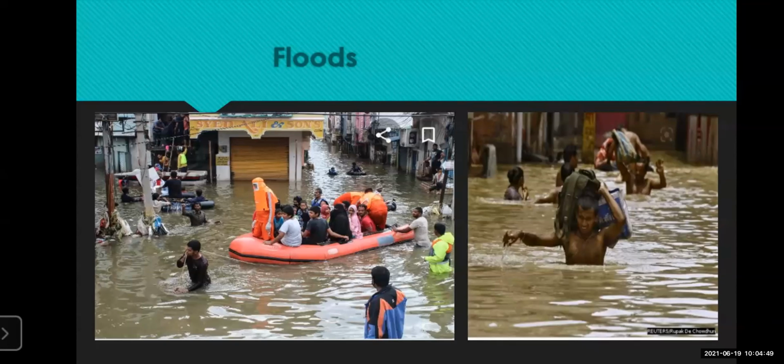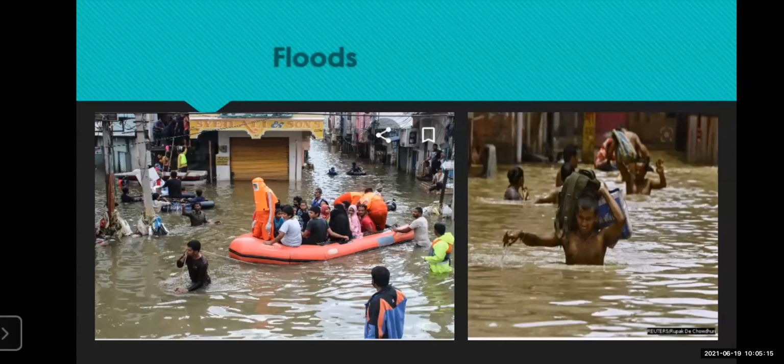Such a condition occurs because there is no space for the water to move out, so it gets accumulated. This occurs in the rainy season in most parts of Mumbai. So what are these floods? Look at the slides.